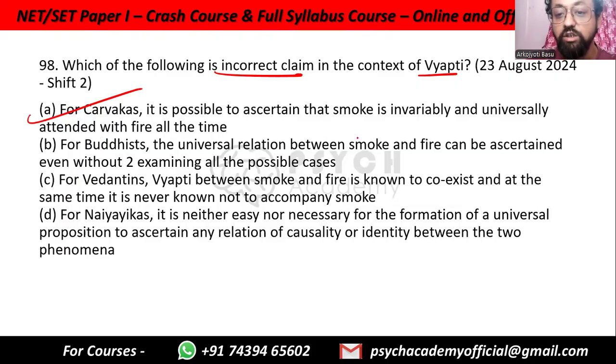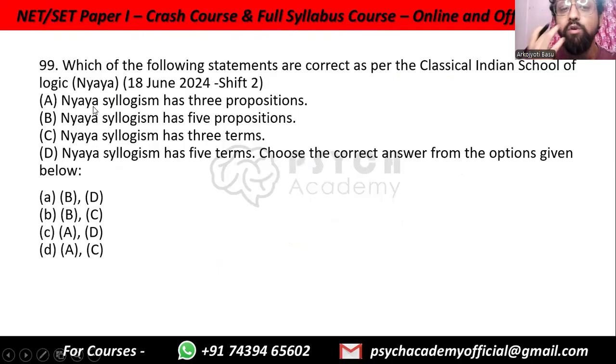For Buddhists, the universal relationship between smoke and fire can be ascertained even without examining all the possible cases, because Buddhists did believe in logical reasoning. Vedantins believed in logical reasoning too, so Vyapti between smoke and fire is known to coexist, and at the same time fire is never known to not accompany smoke. So this is from authority. For Naiyayikas, it is neither easy nor necessary to form a universal proposition to assert any relation of causality. You don't have to know everything to say that I see whatever I see. That is the Nyaya philosophy. So option A, Charvaka.